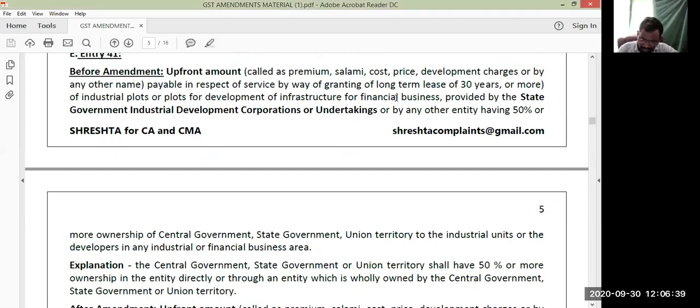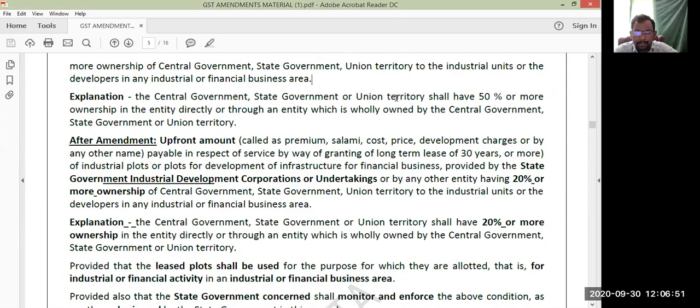So you can see the changes here. Earlier it was that in any other entity the government should have ownership of 50% or more. Now, after the amendment, it's been reduced to 20%. Same provision, the only change is that 20%. Next.